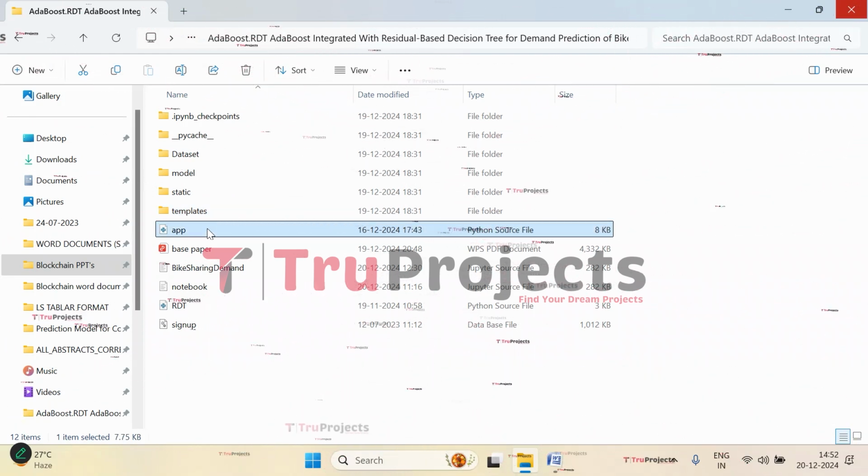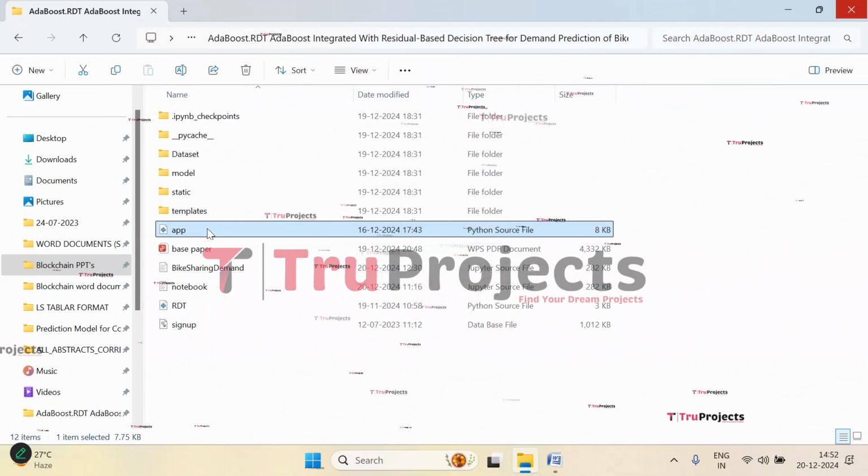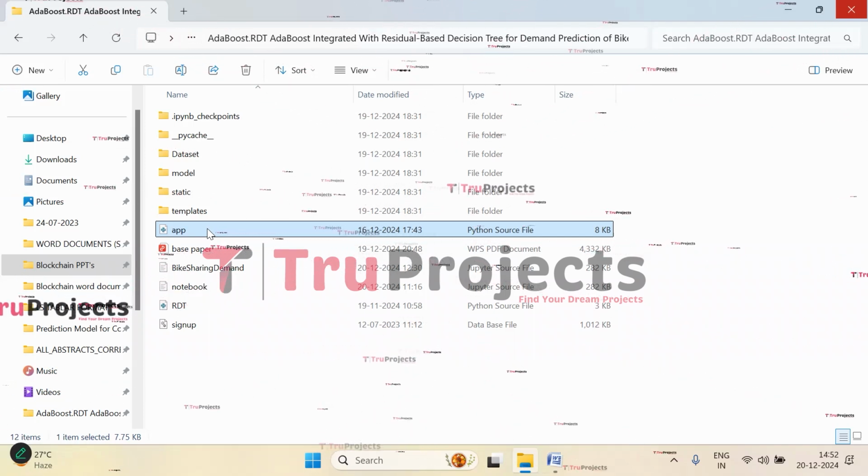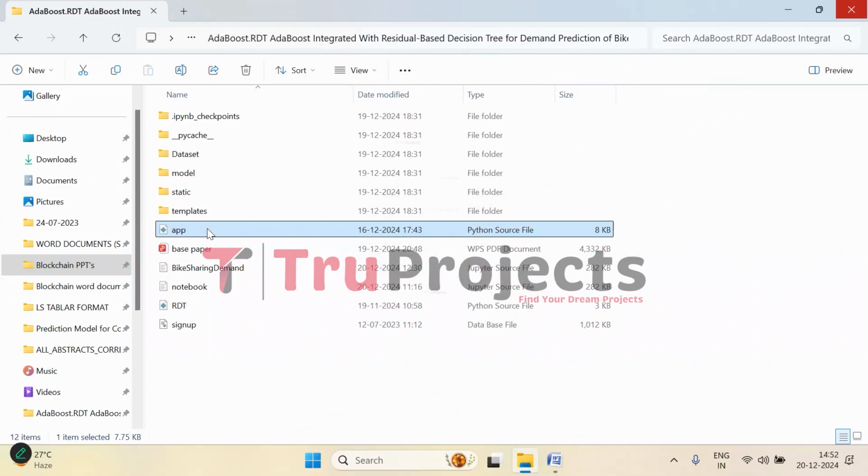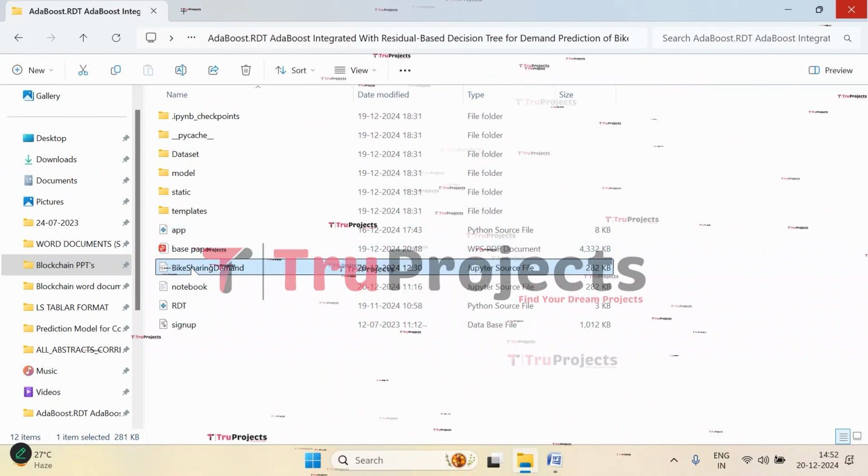This is the app.py file. This .py file contains the information related to back-end logic. It includes code written in Python that handles server-side operations such as processing user requests, interacting with the database, and generating dynamic content to be rendered in HTML templates.